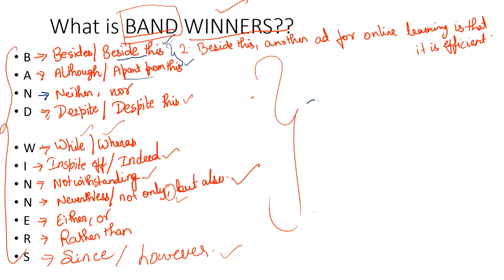So you can use it to make a compound complex statement, which is very good for your band. In each body paragraph, if you have one compound complex statement, you will be assured of getting good bands like 7 plus in your essays. So include one complex compound sentence in your writing. So these are the band winners. Hope this will be remembered by you. Just learn these band winners and punctuation, and your problem of how to write complex statements will just vanish.